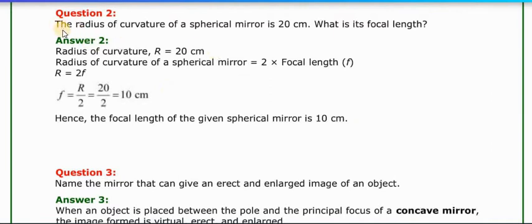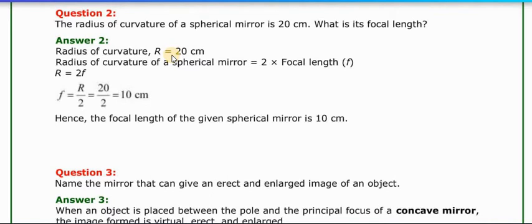Let's see one more time. The radius of curvature of a spherical mirror is 20 cm. What is the focal length that we have to find out? So we have R that is 20 cm. As we know, the focal length is half of the radius, so the answer should be 10.